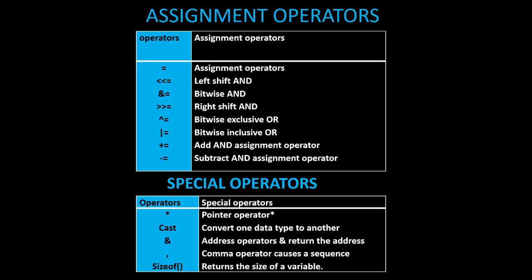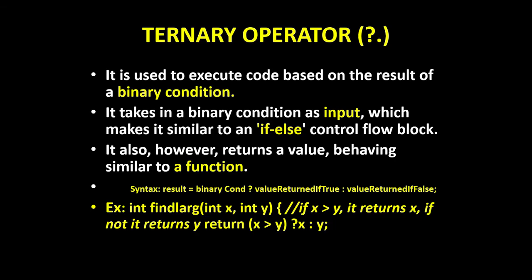Next one is special operators. So special operators are used in C++ program. The first one is pointer operator. Next one converts one data type to another. Next one is address operator, which returns the address. Comma operator which is used to separate. Then we have sizeof, which returns the size of a variable.